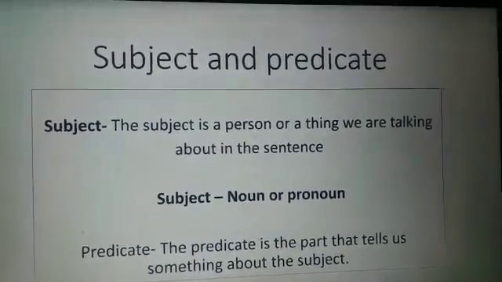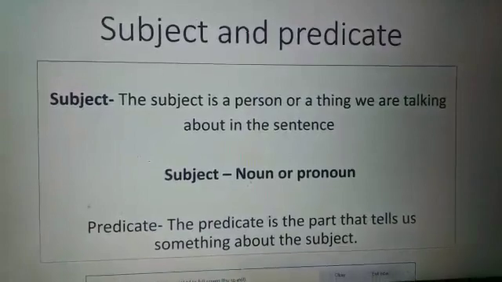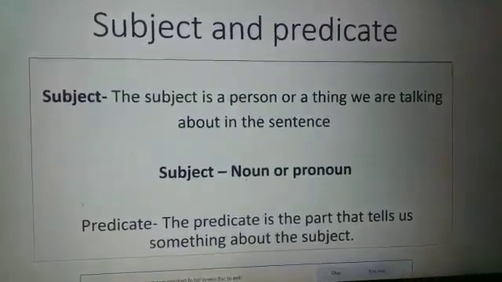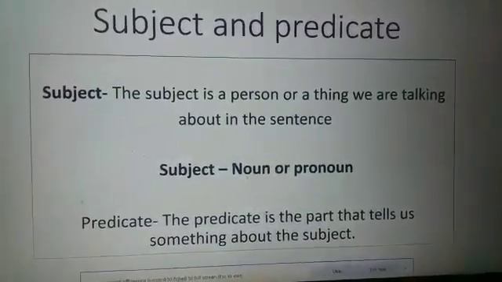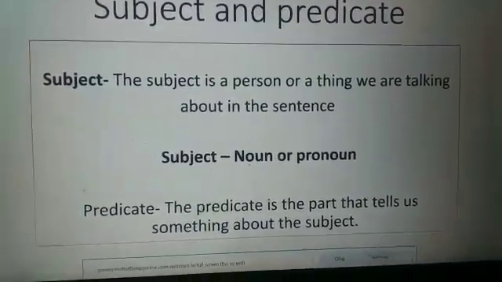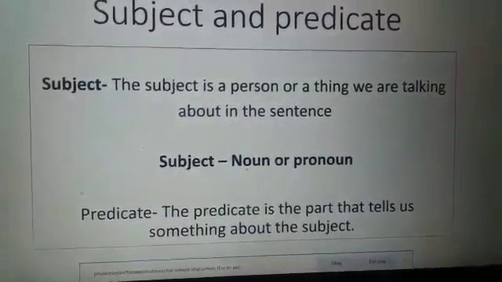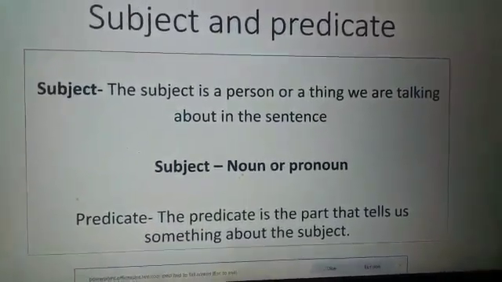Okay, now let's go through all the steps once again. Subject: the subject is a person or a thing we are talking about in the sentence. The subject is always a noun or pronoun. What is a predicate? The predicate is the part that tells us something about the subject.